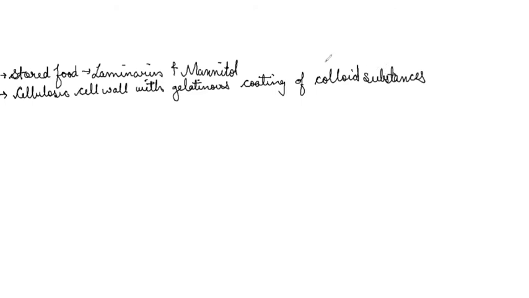This is a characteristic feature. These colloid substances can be like fucinic acid. Another example of colloid substance is alginic acid. And one more example is fucoidin.